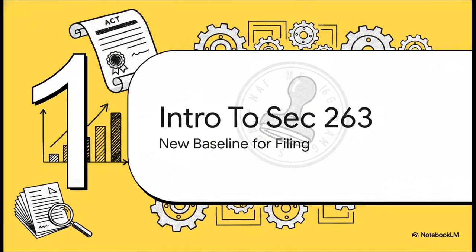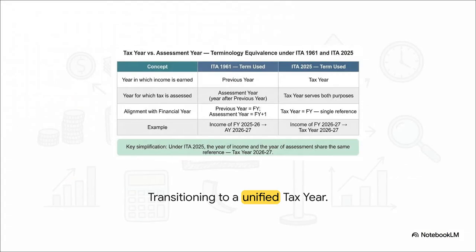for filing returns. Now, we are witnessing a monumental paradigm shift here. We are completely moving away from that old previous year and assessment year model and transitioning into a streamlined, single tax year concept. For over 6 decades under the old 1961 Act, we had to juggle 2 different financial years referring to the exact same income, right? The year you earned it and the year you were assessed for it.